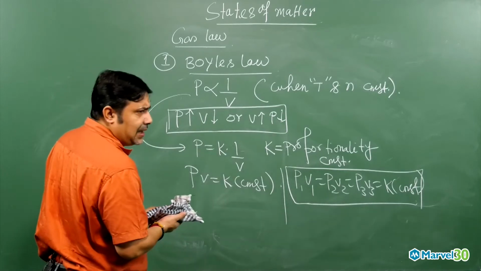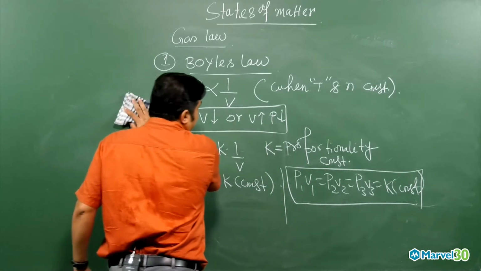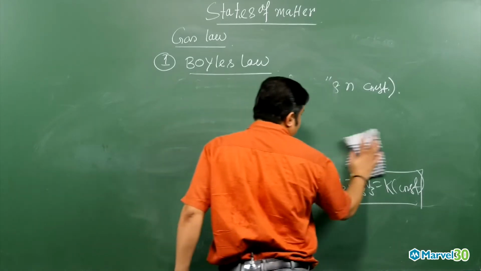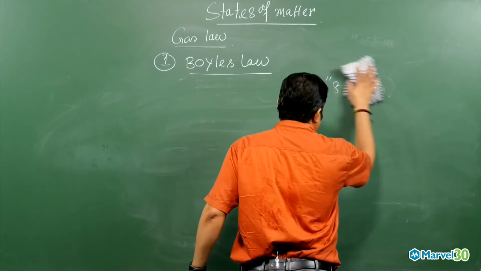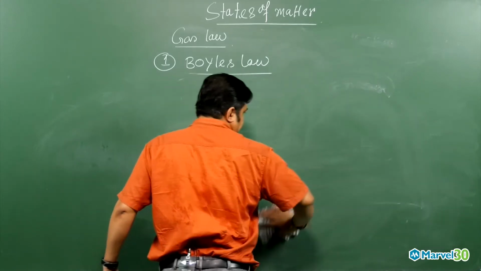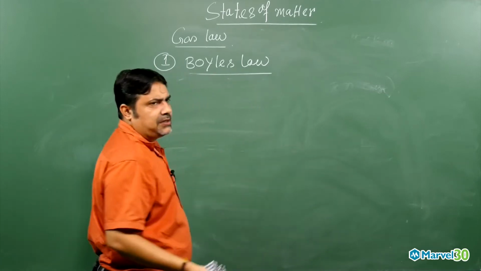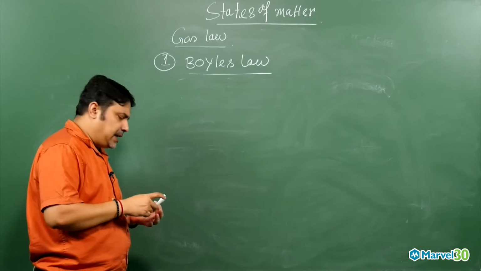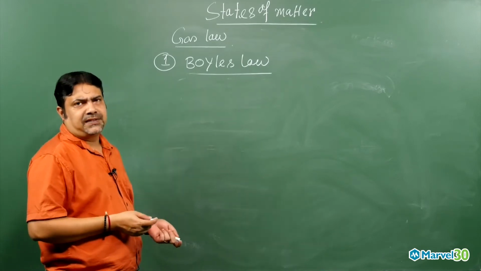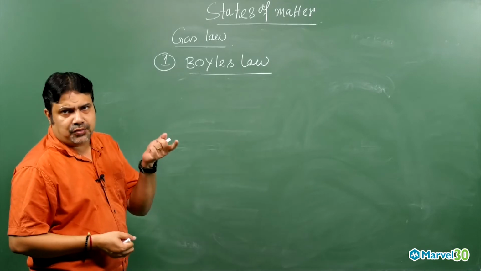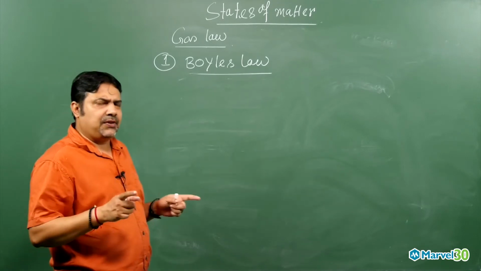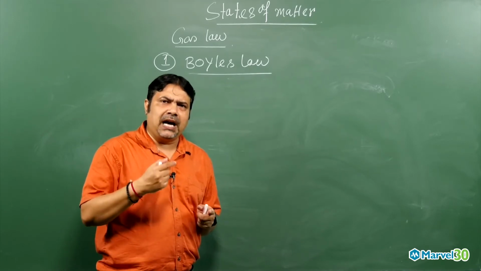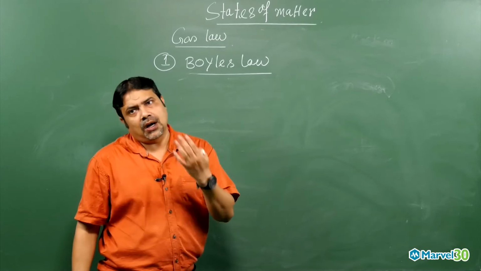Then what is Charles's law? Charles's law is very simple, my dear. It says that whenever any gas is at 0 degree centigrade, or 0 Kelvin meaning minus 273, absolute zero, if you increase or decrease the temperature by 1 degree centigrade, then with respect to the volume at 0 degree centigrade, 1 by 273 part of that volume will increase or decrease.